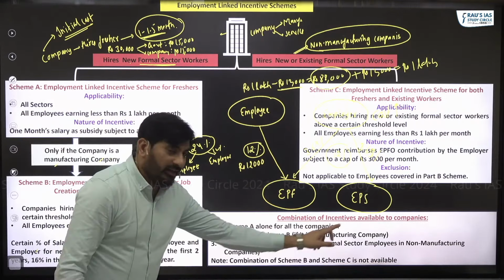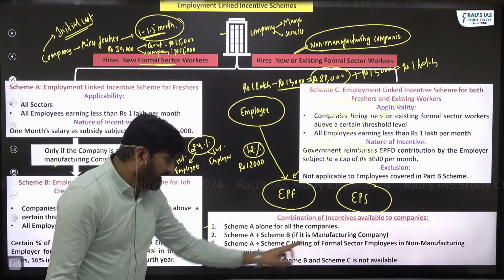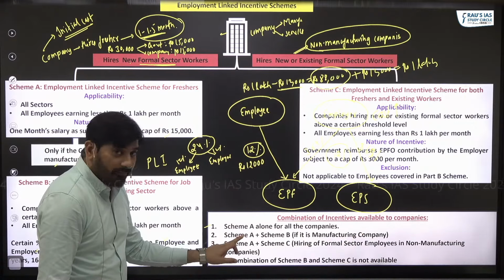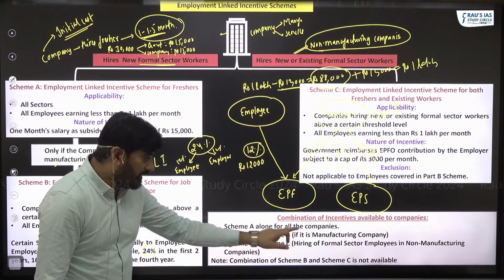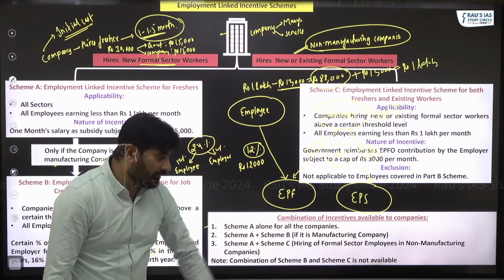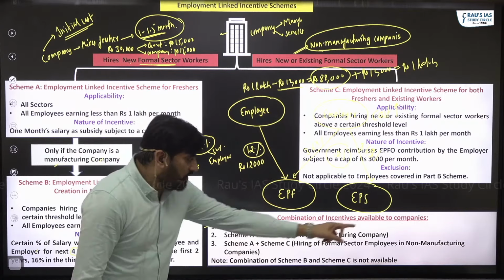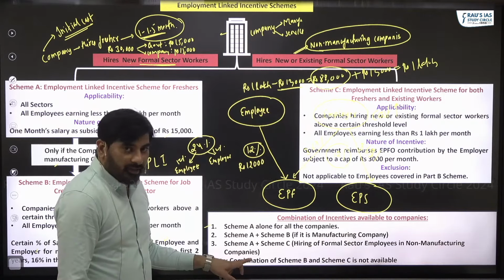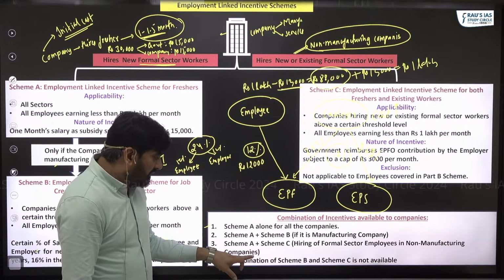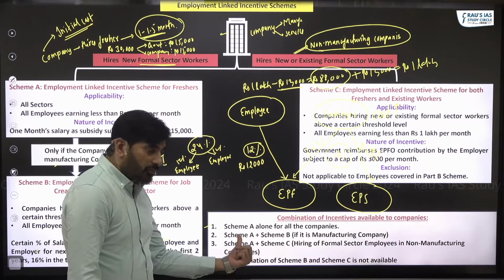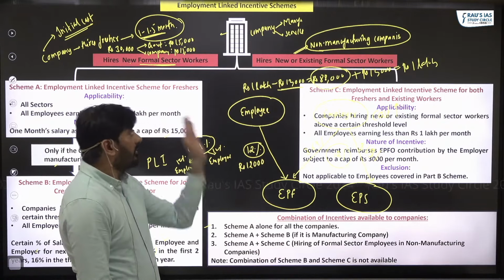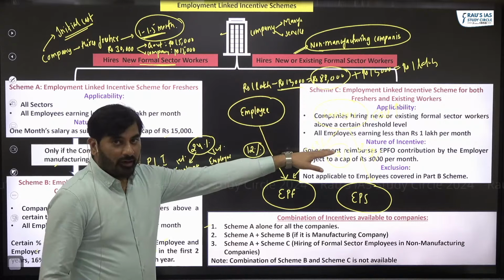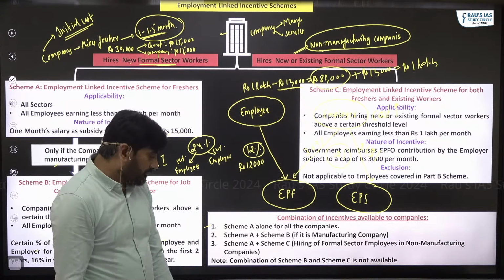If it is a manufacturing company, it can get the benefit of both scheme A as well as scheme B. If it is a non-manufacturing company, the benefit would be scheme A plus scheme C, this and this. Which combination is not possible?